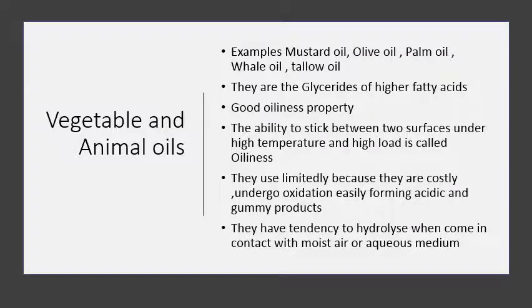Let's talk about the vegetable and animal oils in detail. We have several examples like mustard oil, olive oil, palm oil, whale oil, tallow oil. Chemically, they are the glycerides of the higher fatty acids.